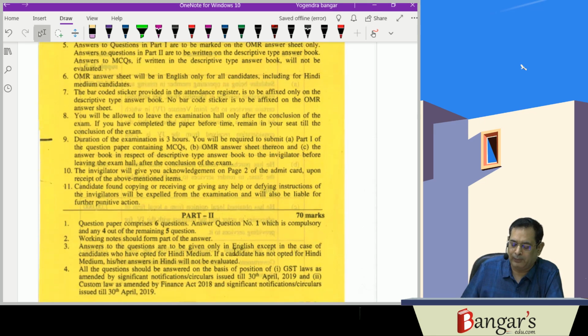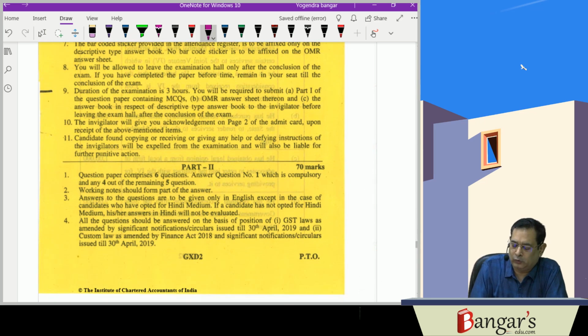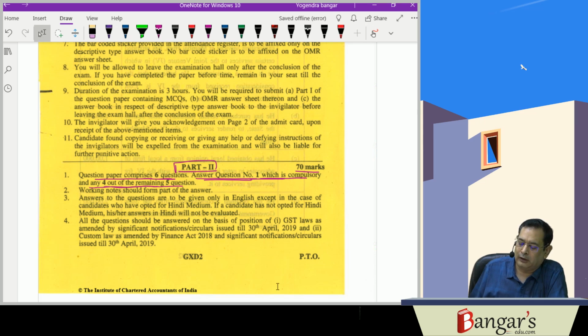So here part 2 is there. It's of 70 marks portion, as I have already told you. Part 2 question paper comprises of 6 questions. Answer question number 1, which is compulsory, a comprehensive question covering goods and services tax, various aspects. And any 4 questions are to be attempted out of the remaining 5 questions. Now what they say is working notes form part of your answer.